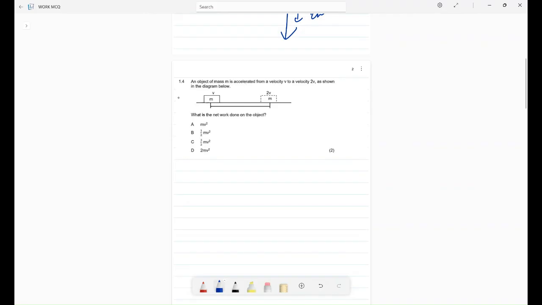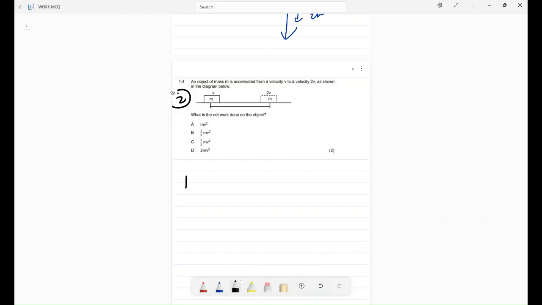Now let's move to our second multiple choice question. An object of mass m is accelerated from a velocity v to a velocity 2v as shown in the diagram. What is the net work done on the object?